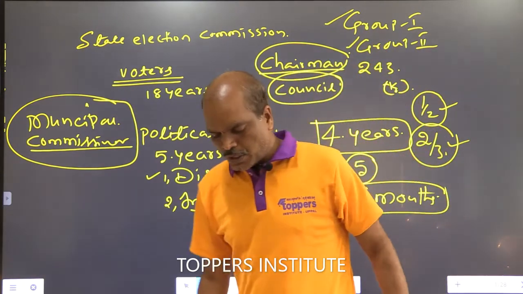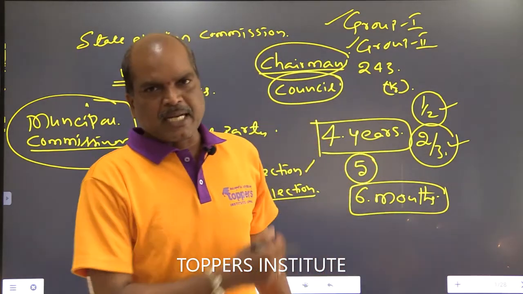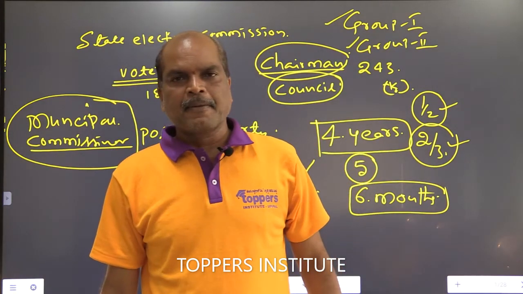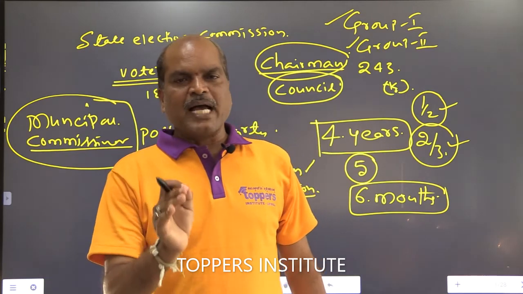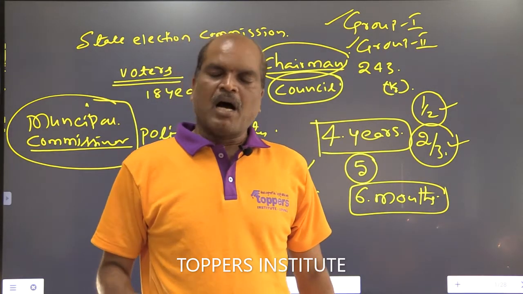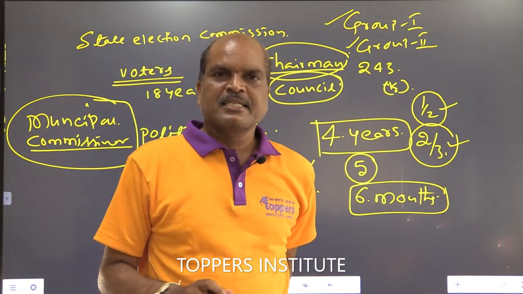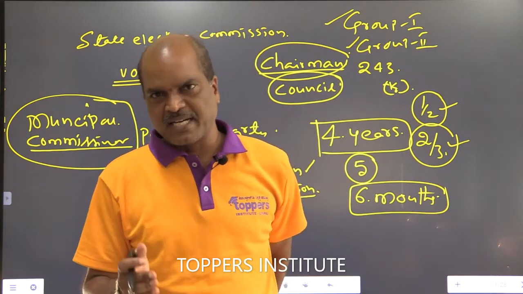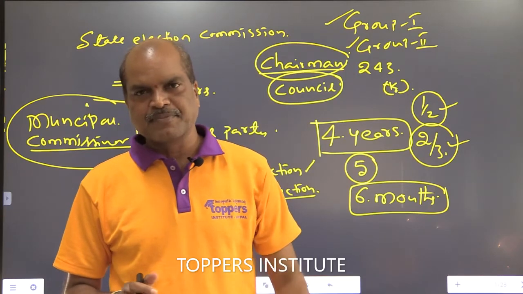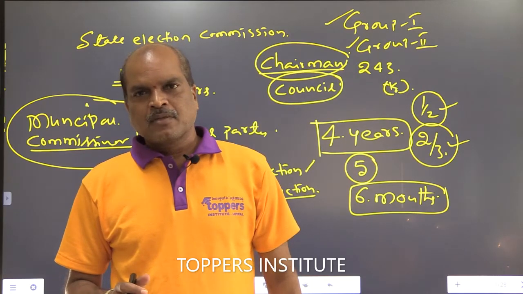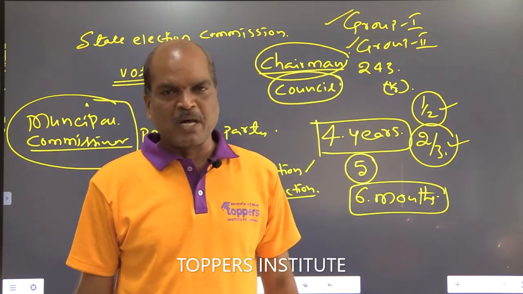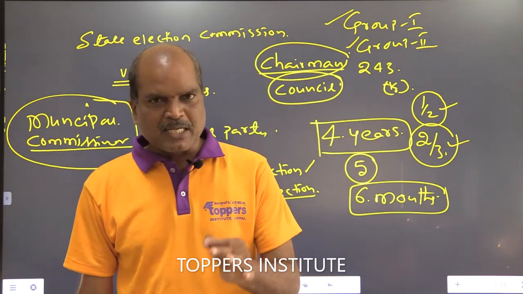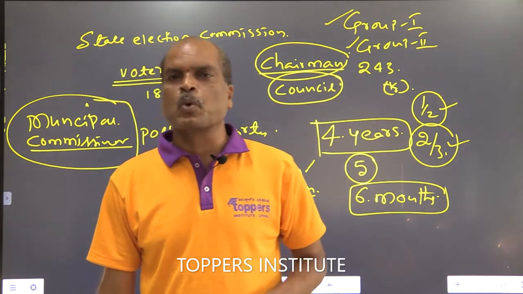Just now I told you, in the beginning I told you very clearly, on the basis of annual income, municipalities are classified into 5 types. In the first 3 types of municipalities, the municipal commissioner should belong to group 1 cadre.